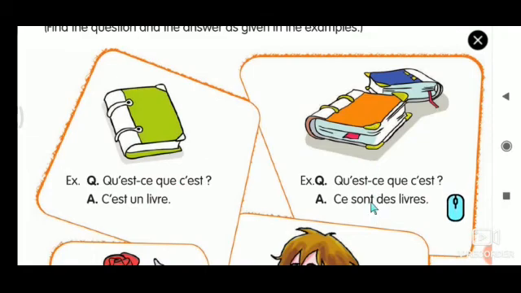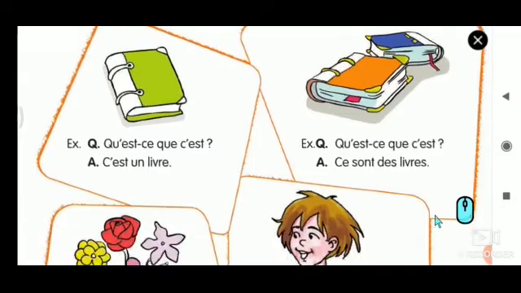Okay, so ce sont des livres. So here 2 answers are possible. Either we can write deux livres, if we can count. In case there are some books and we cannot count them, what we have to say is, there are some books. That's what they have written here. Ce sont des livres. So make it simple. Qu'est-ce que c'est? C'est un livre, one book. Qu'est-ce que c'est? Ce sont des livres.